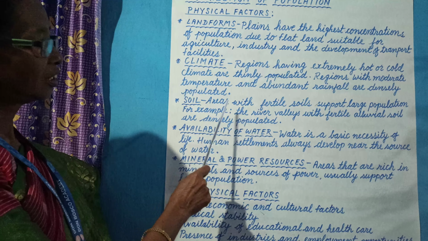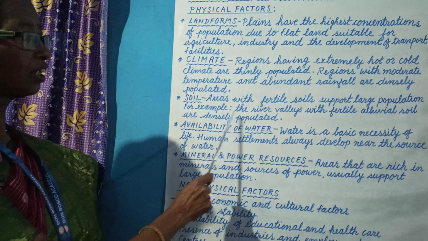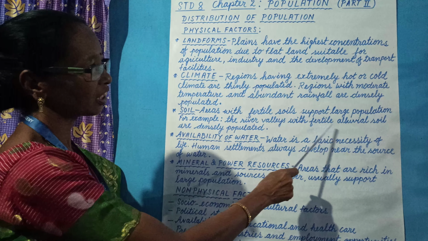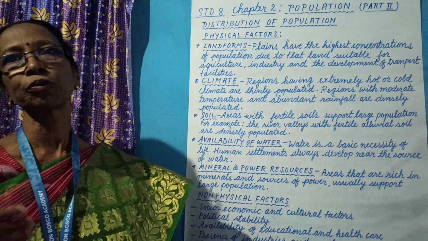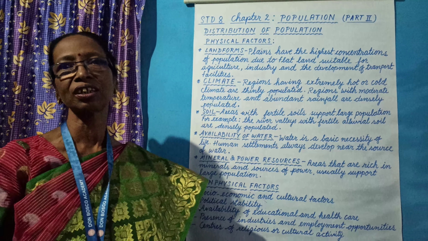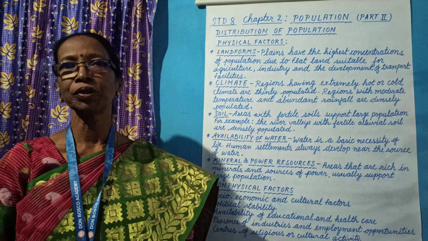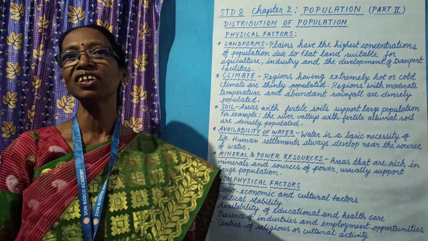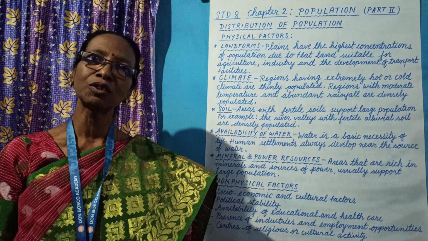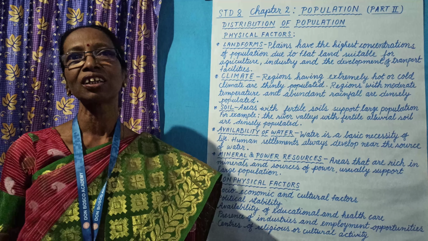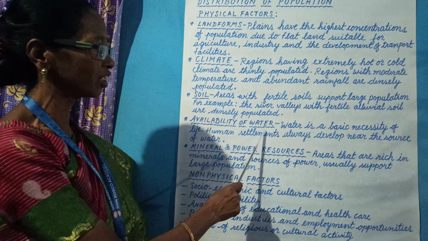Soil. Areas with fertile soil support large population. For example, the river valleys with fertile alluvial soil are densely populated. Soil is one of the main factors which affect the distribution of population. Where there is good fertile land, people are settled there densely. In the ancient period also, people started to be settled in the river valleys and the areas where there was fertile land.